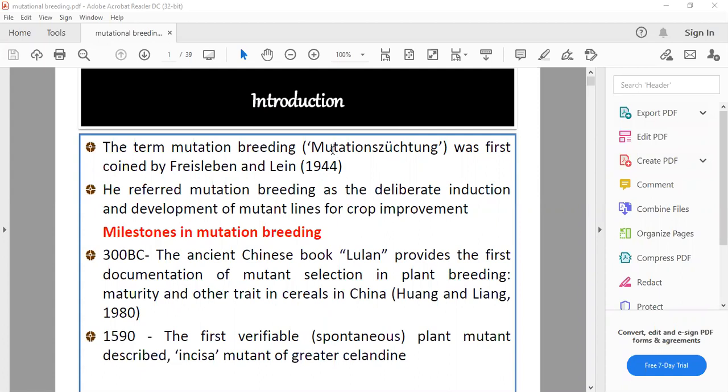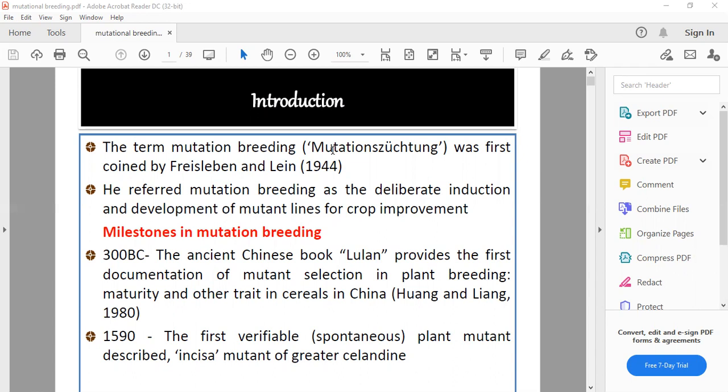And forward genetics is a technique by which we can detect the genotype or protein structure through the phenotypic changes. In mutational breeding, this term was first coined by Fritz Plain and Lin.